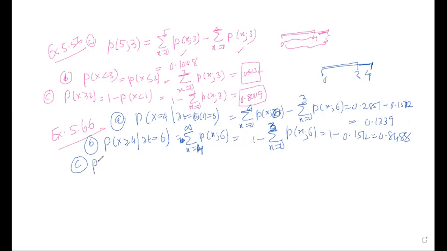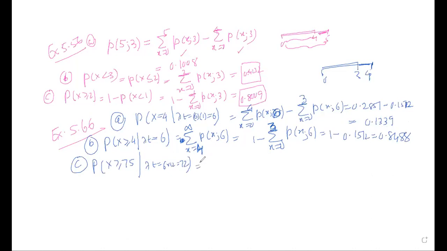My third answer is probability of x greater than or equal to 75, and my lambda t is for 12 hours, so it is 6 multiplied by 12, that is equal to 72.